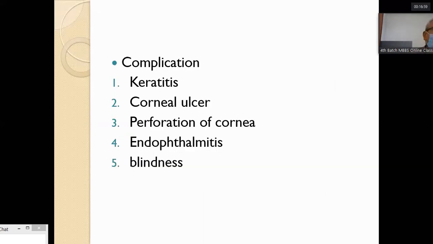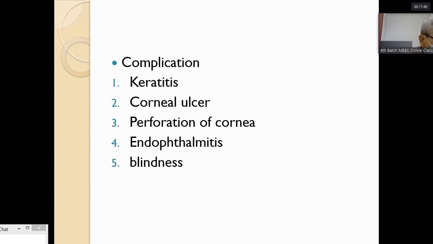Complication. Neisseria gonorrhoeae can damage the intact corneal epithelium, so it can cause keratitis, inflammation of the epithelial cells of the cornea, that leads to the corneal ulcer. And if it is not treated properly, it can cause perforation of the cornea. And the infection can enter into the inner part of the eyeball, causing endophthalmitis and finally leading to blindness. In the Western world also, in Europe also, 50% of blindness of the newborn is due to ophthalmia neonatorum.